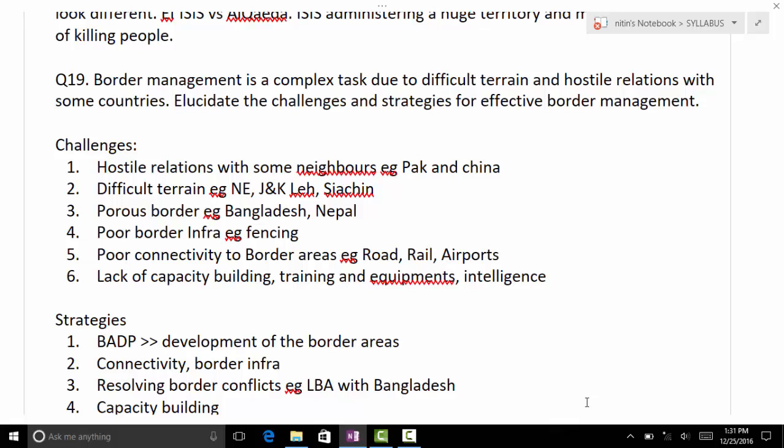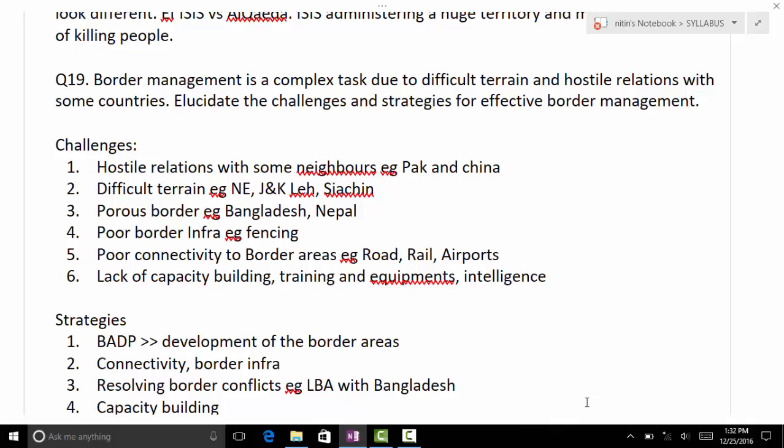Then there is the principle of one border, one force. What does one border, one force mean? On a particular border, one force will be responsible for doing all these things. For example, in Jammu and Kashmir, in some areas there is the army on the border, but in other areas it's BSF.